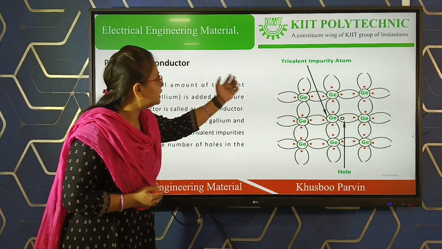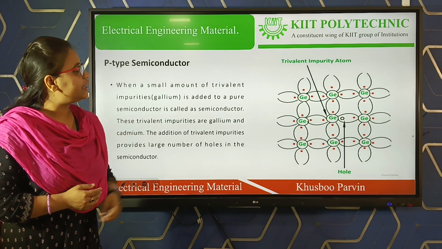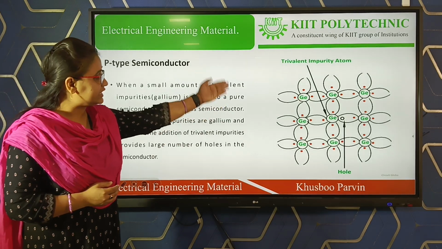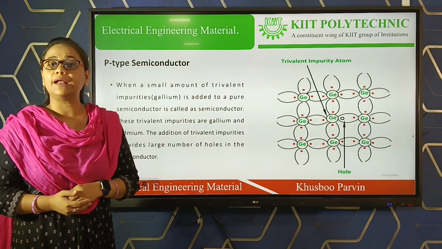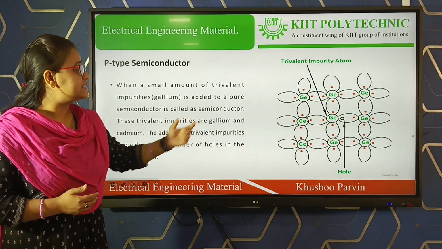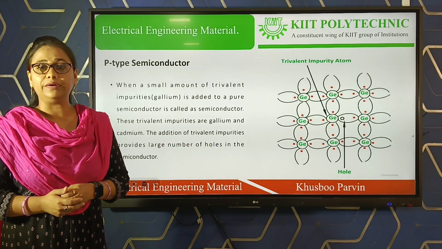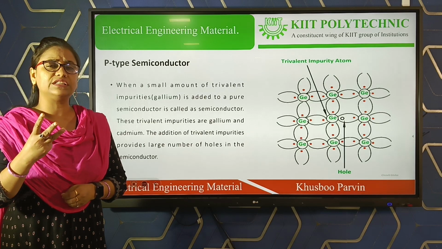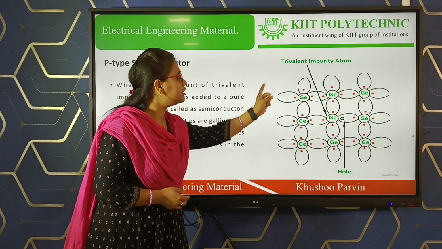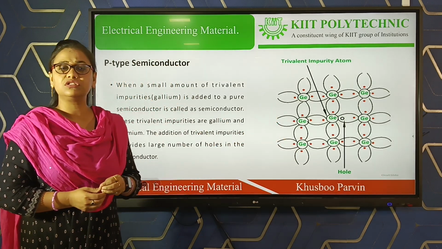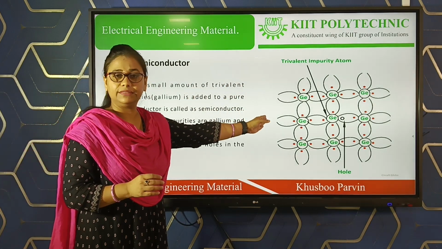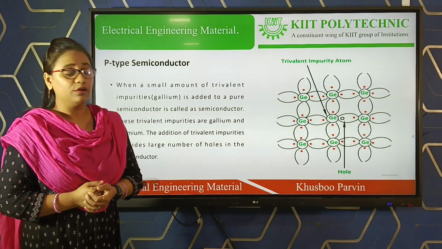So here you can see in the diagram we are using germanium as a semiconductor material. To this semiconductor material we are adding a trivalent impurity, that is gallium. Since gallium is a trivalent impurity, it has 3 valency electrons in the outermost orbit of an atom. So we can say that all the 3 valency electrons will form covalent bonds with the semiconductor material.